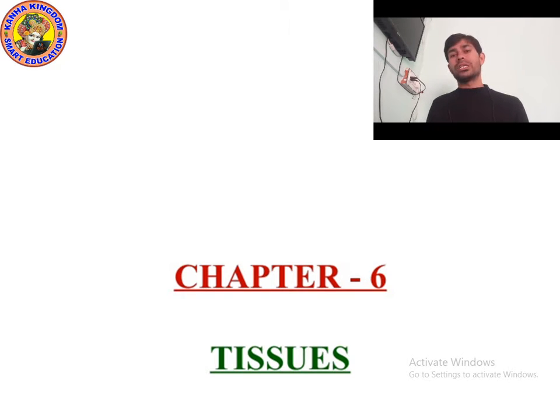Do you know what is a cell? In chapter 5, which is completely based on cells, there are two types of cell: plant cell and animal cell. And you know that at first the dead cell was discovered by Robert Hooke. Do you remember cell? I think you know about it, and in 8th class you also studied about the cell.